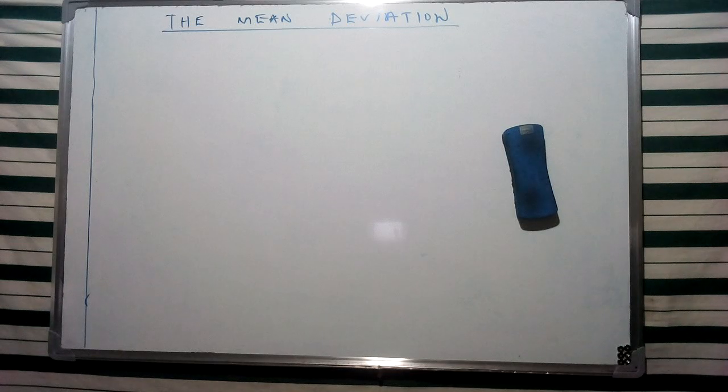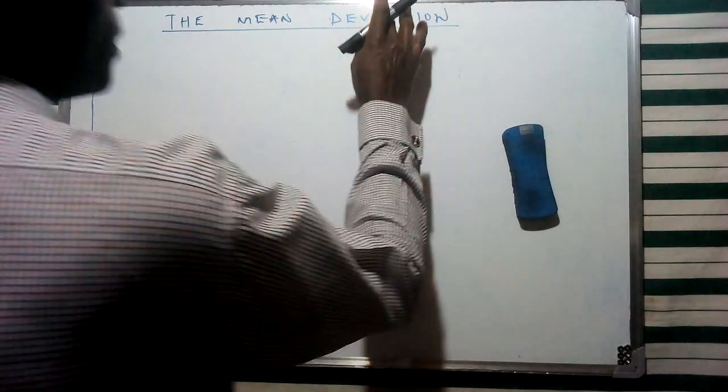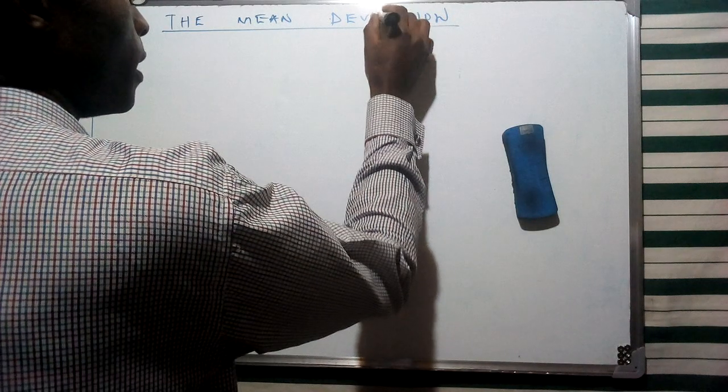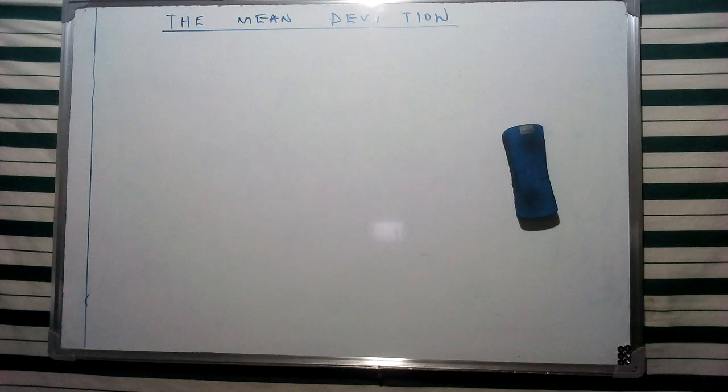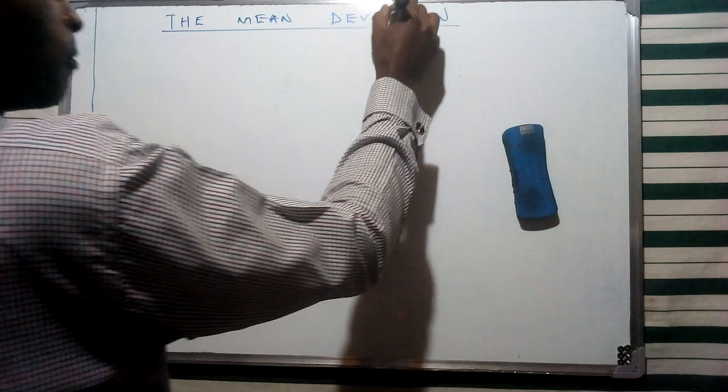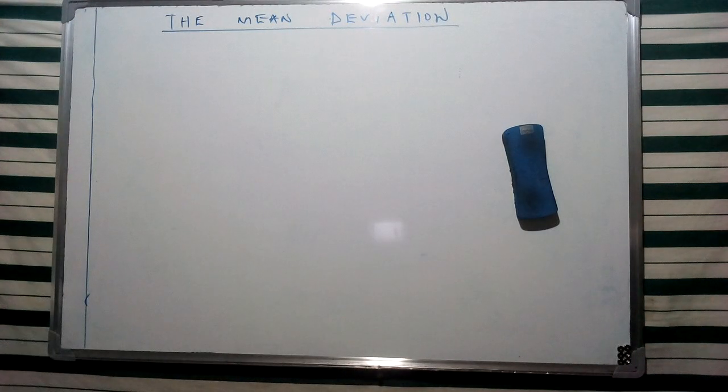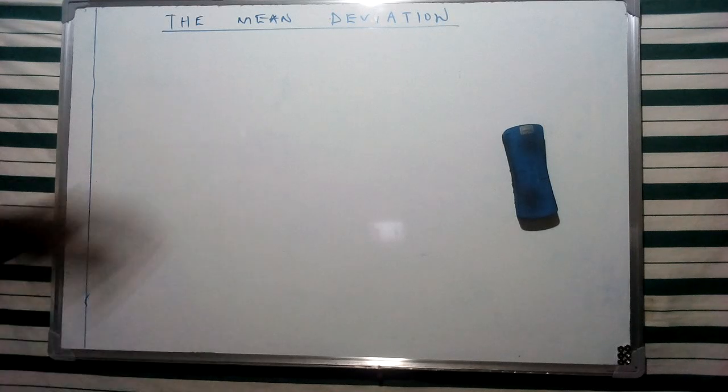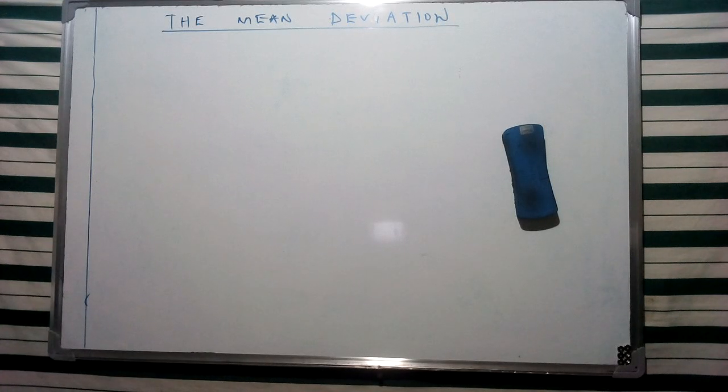In this particular discussion, I'm going to look at a type of measures of dispersion. And of course, this is going to complement the previous ones that we have discussed on the concept of a range and the concept of a relative range. And we have already talked about some other types of dispersion, such as the quartile deviation and the coefficient of quartile deviation.